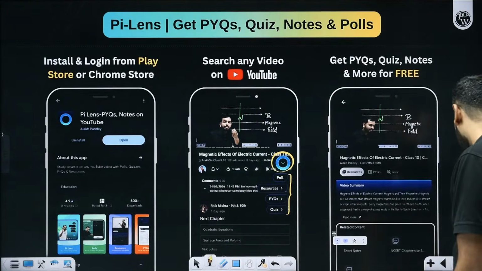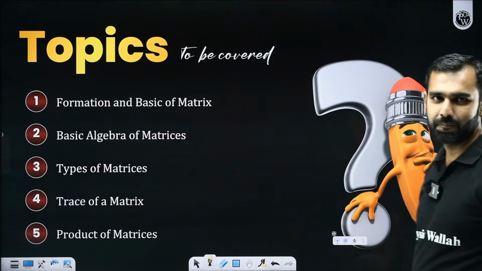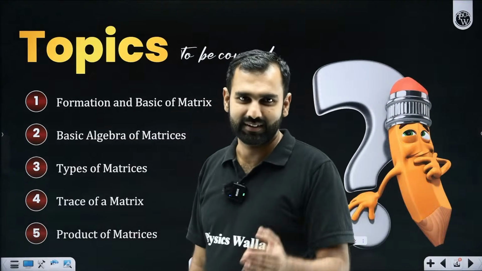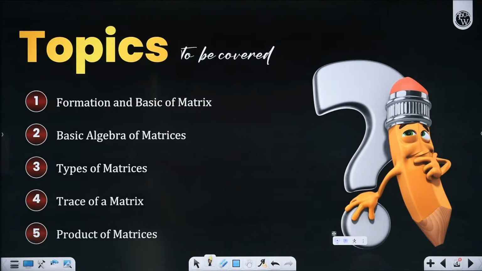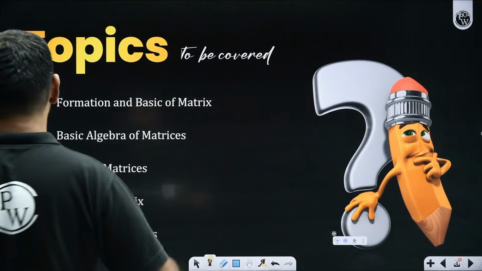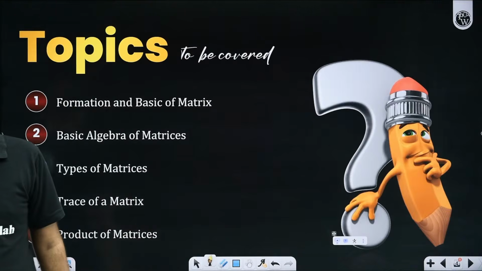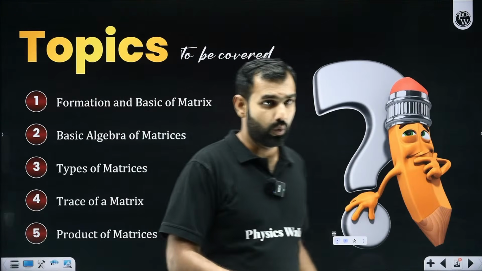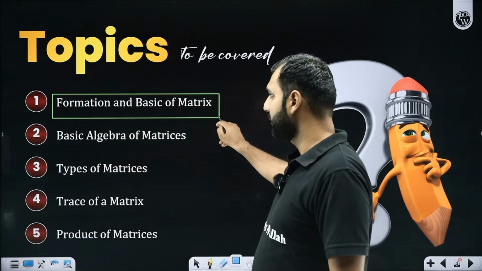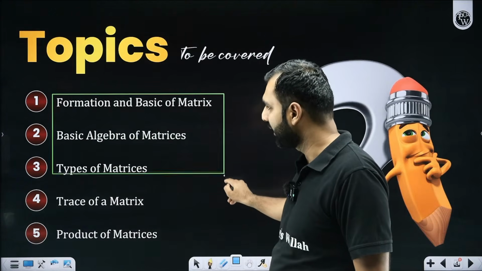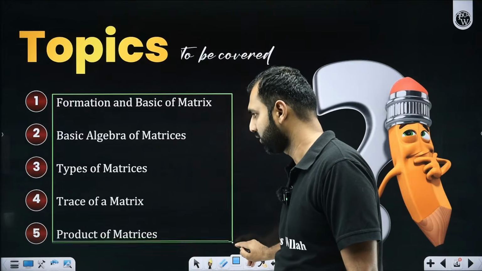What is the duration? Maybe 3 hours minimum, I'll say. I'll try to, but yes, as Tarun Kumar has already stated, minimum 3 to 4 hours I'll be taking to cover this, because it is one of those important chapters which has a lot of concepts. If I try to tell you what all we'll be covering in this session, it would be this: formation and basics of matrices, basic algebra, types of matrices, trace of a matrix, and product of matrices.